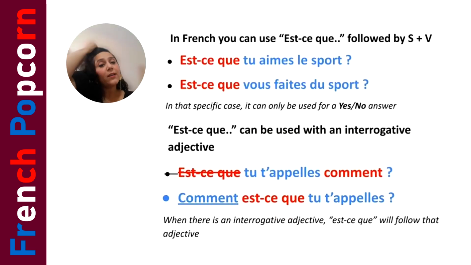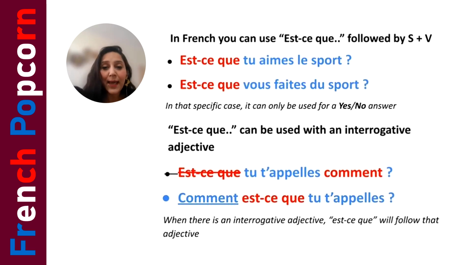Okay, so here we have another way to ask a question in French. We can also use est-ce que followed by the subject and a verb. Basically, it's easier to ask a question that way because like this you make sure it's a question, because sometimes people will say, is that really a question or is that just an affirmative sentence?